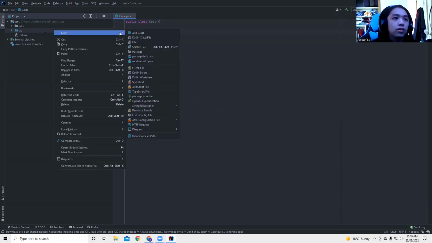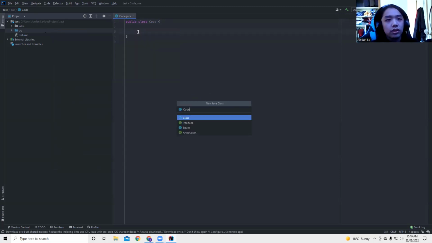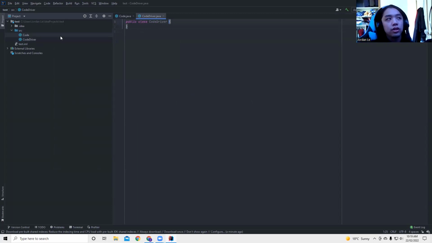There's also sometimes a thing called a code driver. A driver is just the name of that code, the class's name, and then you give it the word Driver at the end. So you have your code, which does this sort of thing, and you have the driver, which gives it a different input sometimes. It's really confusing at the very start, but people do it so it's easier to be read later on by other coders and by you if you forget what this project was. Just know you'll need 2 things for everything: 1 giving different inputs, 1 actually being the code. Yep. Anyway, this is the source file.